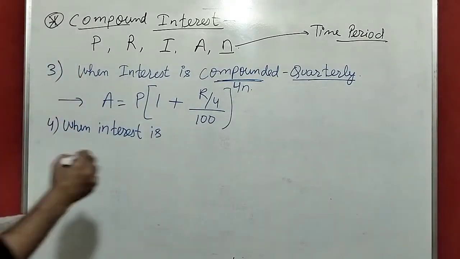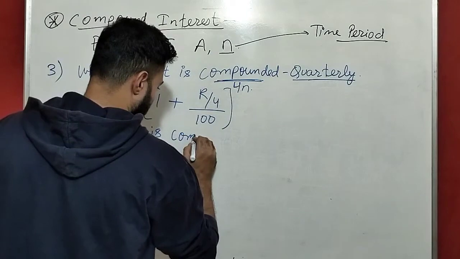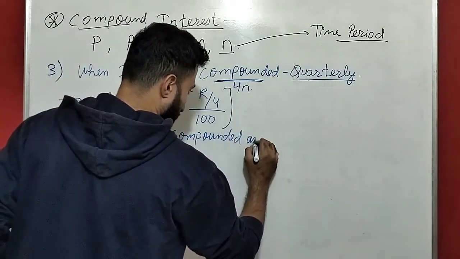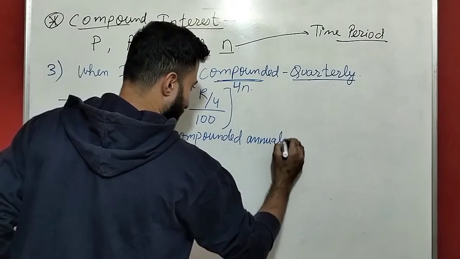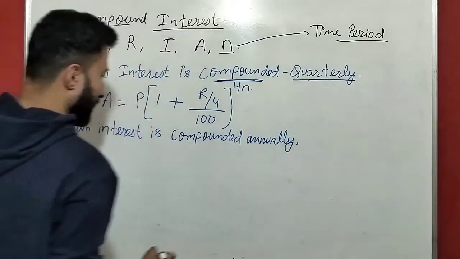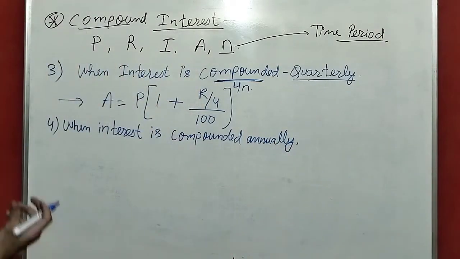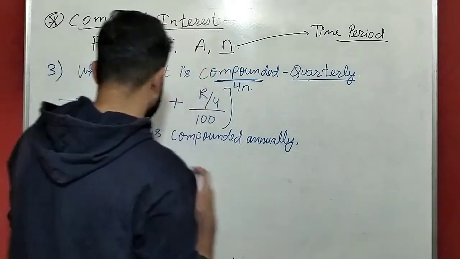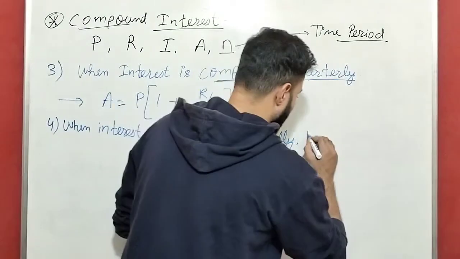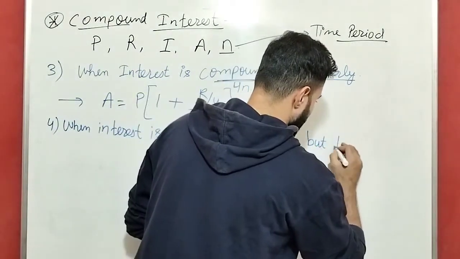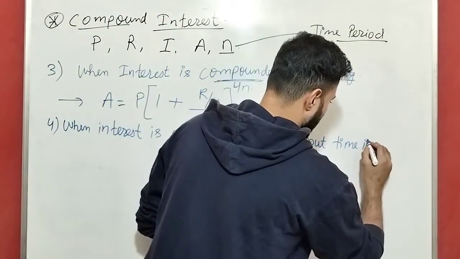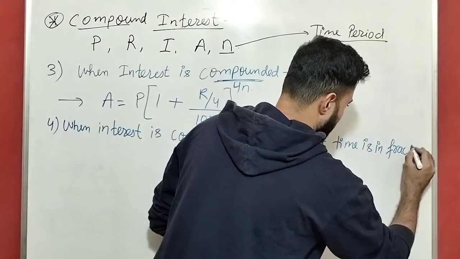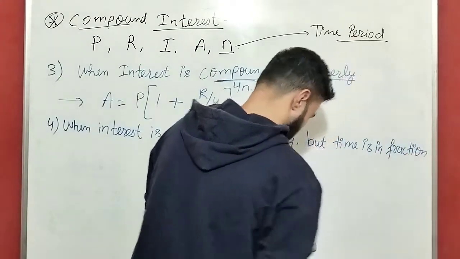Formula number 4, guys, when interest is compounded annually. You guys remember this concept while doing the sum. That time I will say you, then you will easily understand. When interest is compounded annually but time is in fraction.